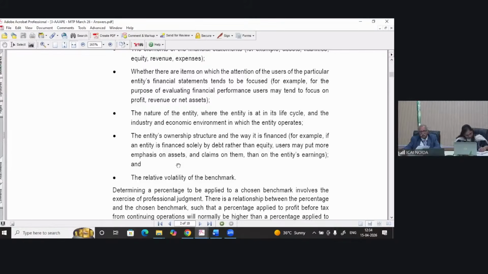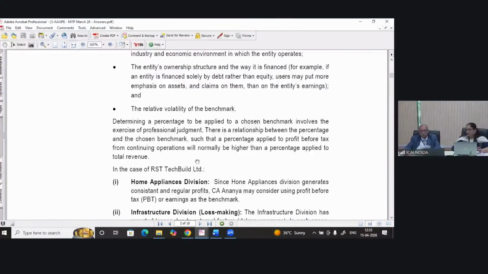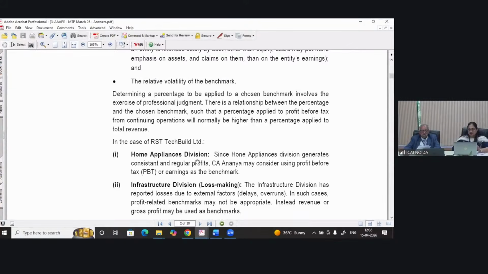So determining a percentage to be applied to a chosen benchmark, what percentage is to be applied to a chosen benchmark, involves the exercise of professional judgment. There is a relationship between the percentage and the chosen benchmark, such that a percentage applied to profit before tax from continuing operations will normally be higher than a percentage applied to total revenue.